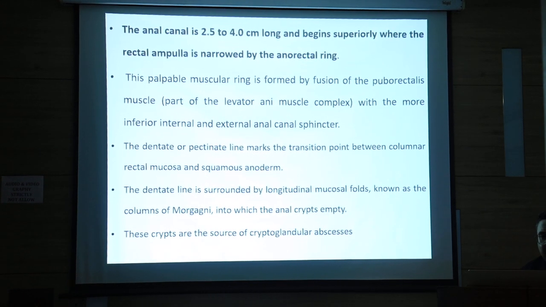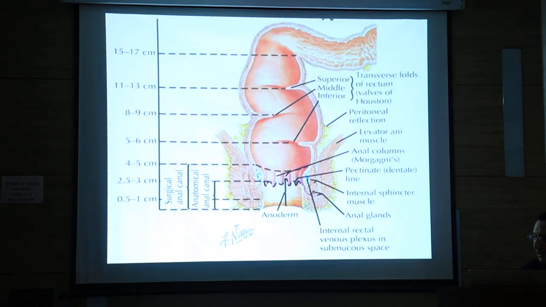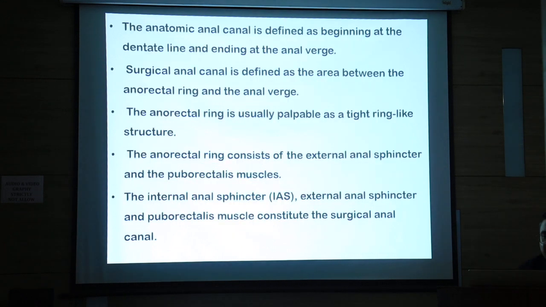The anal canal is again 2.5 to 4 centimeters long, beginning superiorly at the anorectal ring formed by fusion of the puborectalis muscle. The dentate or pectinate line I have explained to you. I have also explained why the internal openings of most fistulas are at the dentate line. So again, same thing: anatomical anal canal, surgical anal canal, anal verge, dentate line, white line of Hilton, and the anorectal junction. You should remember the landmark centimeters from this.